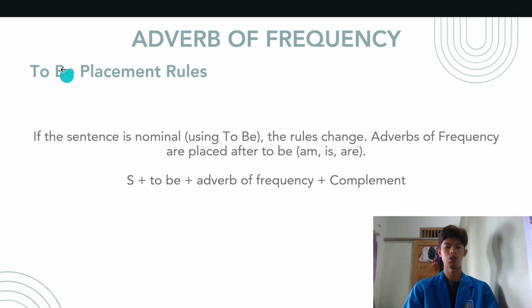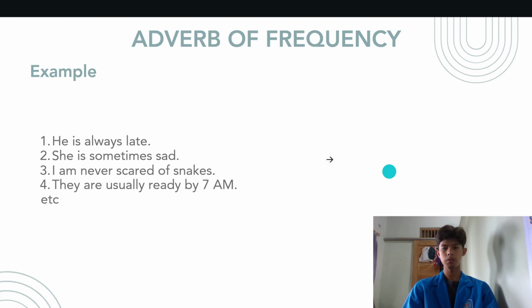And here is the to be placement rule. If the sentence is nominal or uses to be, the rule changes: the adverb of frequency is placed after to be. So to be is am, is, or are. We can see here the formula: subject plus to be plus adverb of frequency plus complement. Here are examples: he is always late. She is sometimes sad. I am never scared of snakes. They are usually ready by 7 a.m.